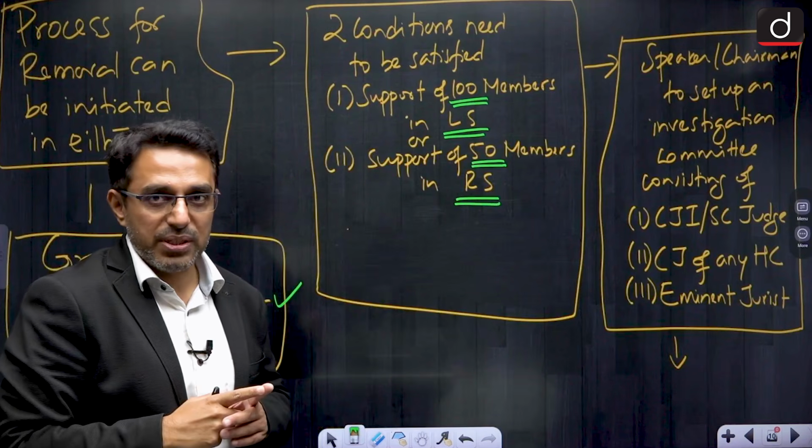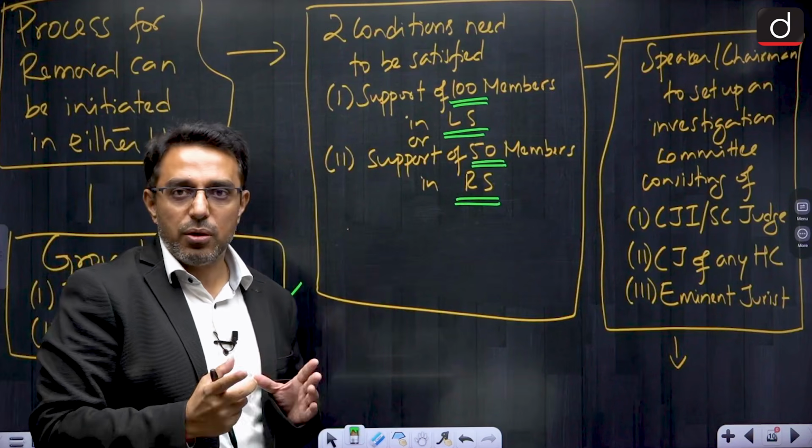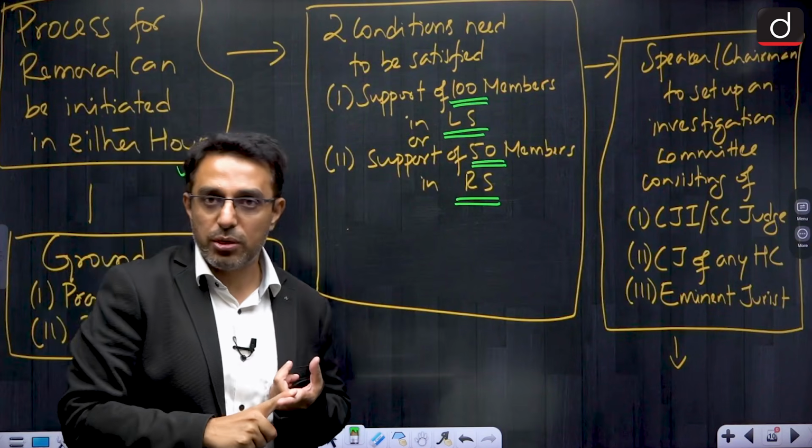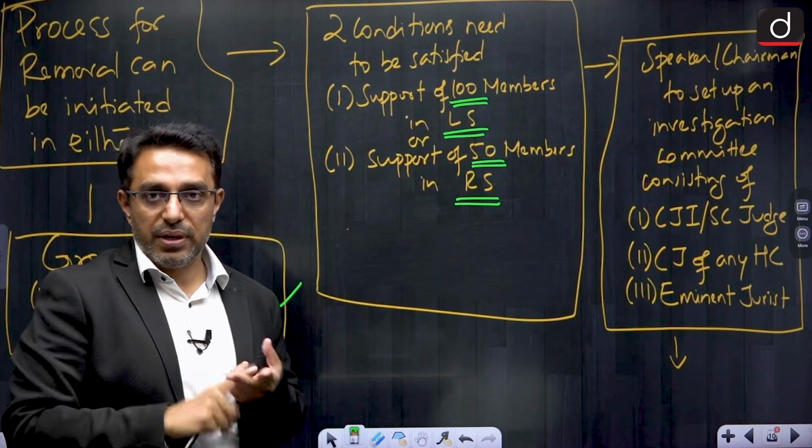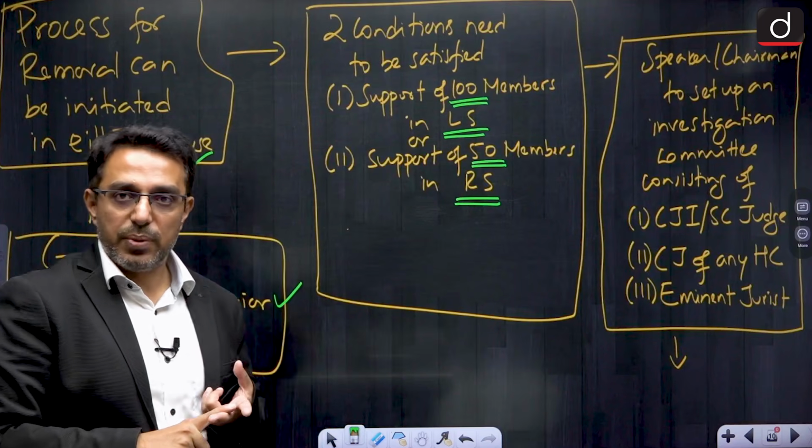So, it can be initiated in either house, but if in Lok Sabha, then the support of 100 members of Lok Sabha is needed. If in Rajya Sabha, then the support of 50 members of Rajya Sabha is needed.